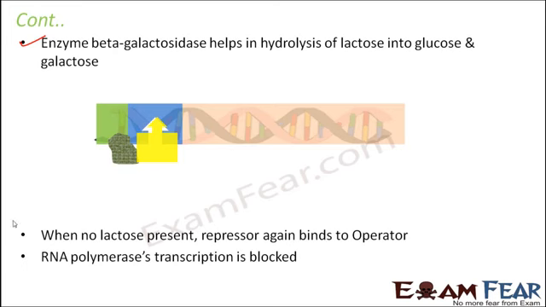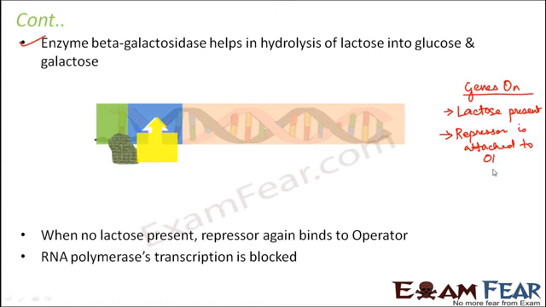So therefore whenever lactose is present, the genes will be turned on. So under what scenario are genes on? Genes are on when lactose is present, and that is why lactose is an inducer and not an inhibitor, right? And also when the repressor is not attached to the operator, right?